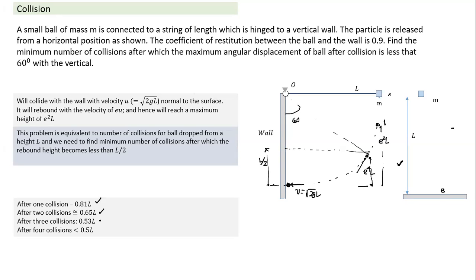After 3 collisions, it rises to a height of 0.53 L. It is still slightly greater than 60. After the 4th collision, it will become less than 60. So it will take 4 collisions for its maximum angular deflection after hitting the vertical wall to drop below 60 degrees.